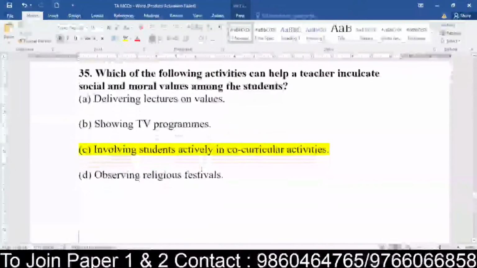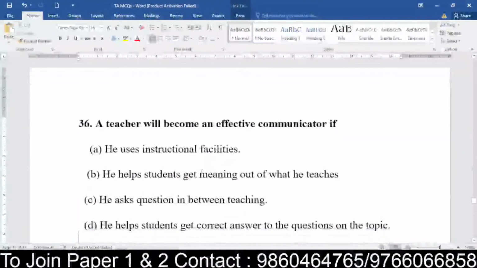Coming to question number 36 now on the screen. A teacher will become an effective communicator only when? The teacher uses instructional facilities, the teacher helps students get meaning out of what he or she teaches, asks questions in between teaching, or helps students get the correct answer to questions on the topic. Which activity of the teacher will help the teacher become an effective communicator? In order to be an effective communicator, what is required?